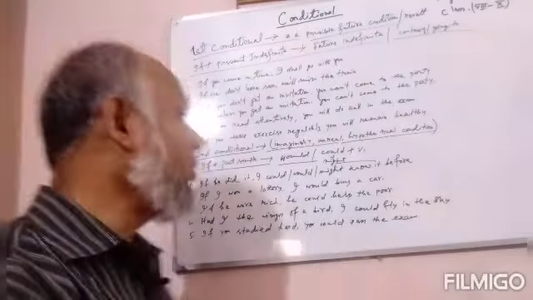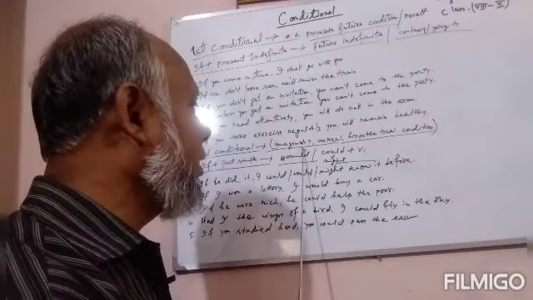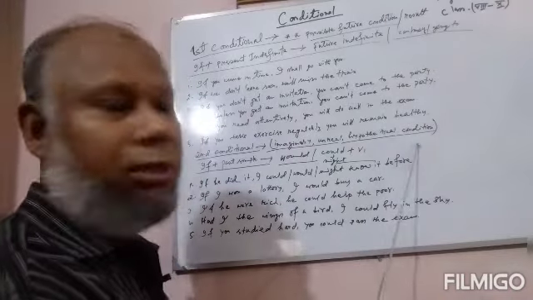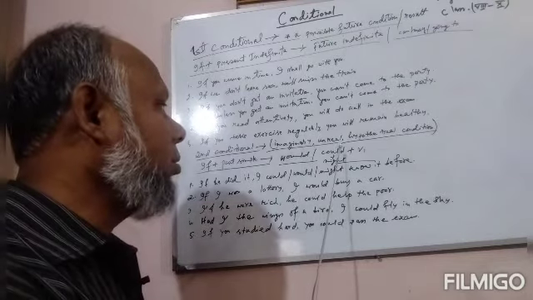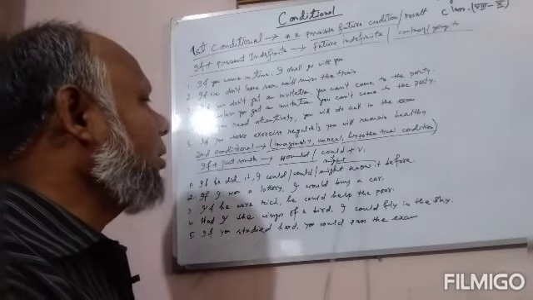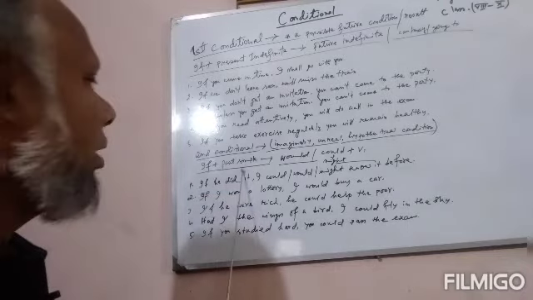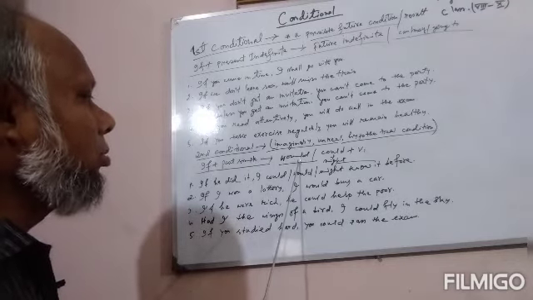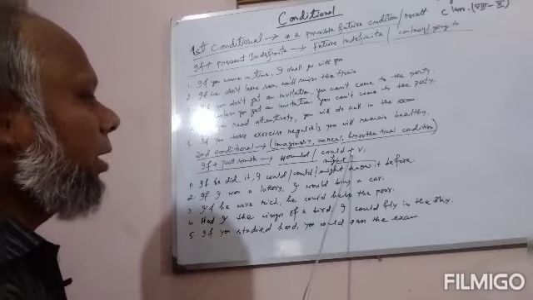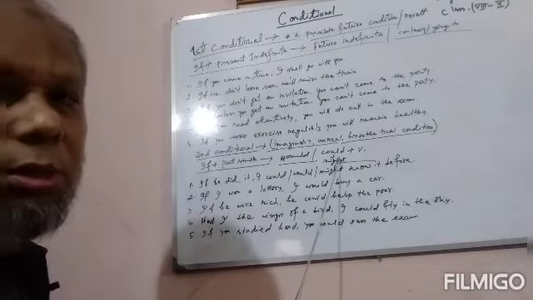Have a look. Second conditional is unreal conditional, and we can also say imaginary or hypothetical condition. So to express anything imaginary, unreal or hypothetical, we can use if plus simple past or past indefinite tense, and then the second clause will be would or could plus verb 1. Might is also possible instead of could.